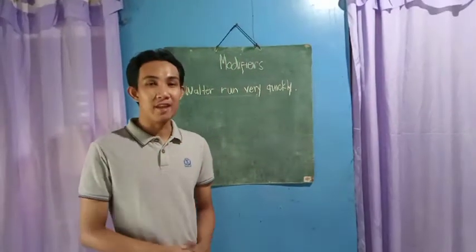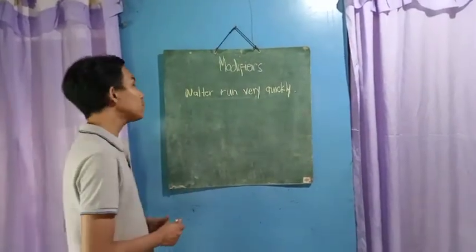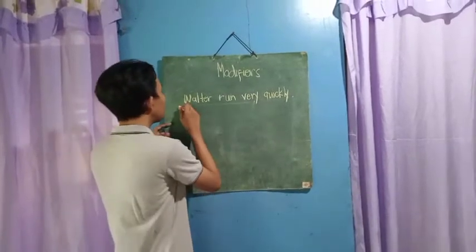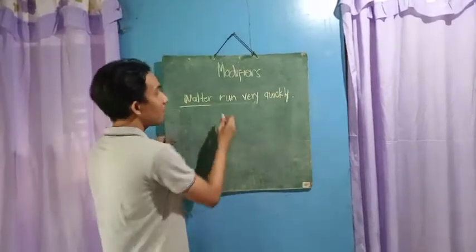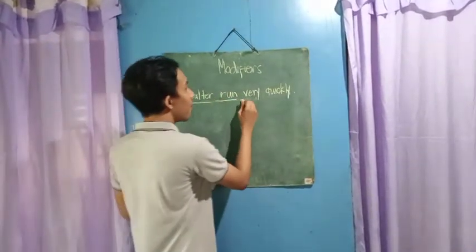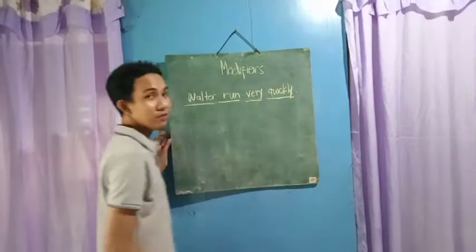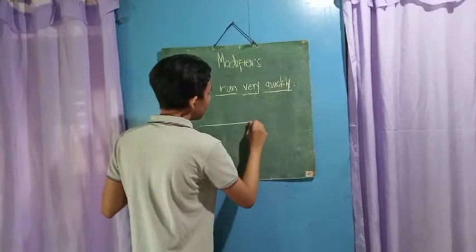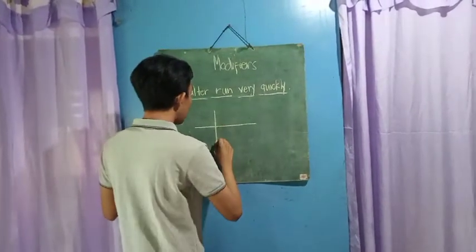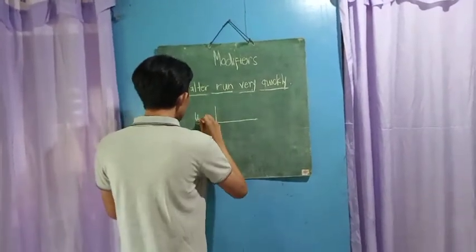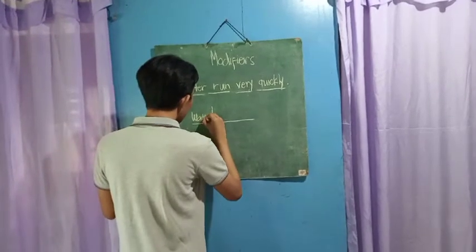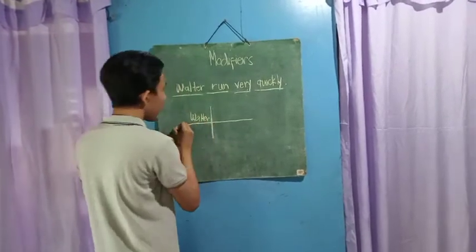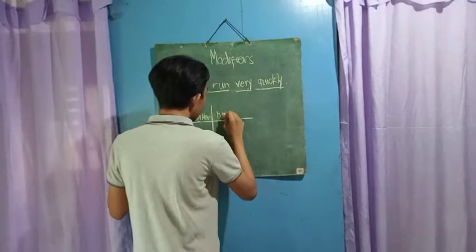This is how we diagram an adverb. In the sentence, Walter ran very quickly, Walter is our subject, ran is our verb, and very and quickly are our adverbs. First, we draw again a horizontal line and a vertical line. We put Walter here, which is our subject, and ran, which is our verb.